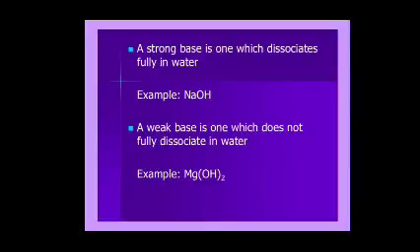Examples are ammonium hydroxide and magnesium hydroxide. These incompletely dissociate in aqueous solution and produce fewer OH minus ions. So these compounds are called weak bases.